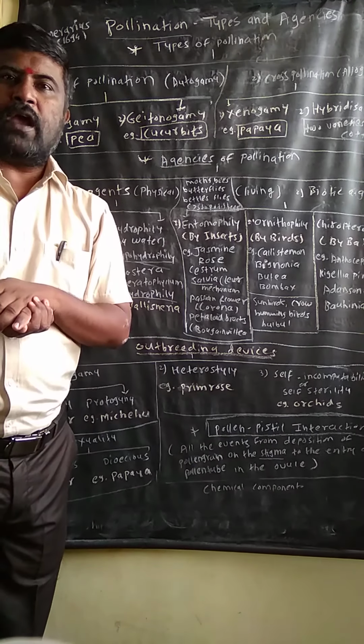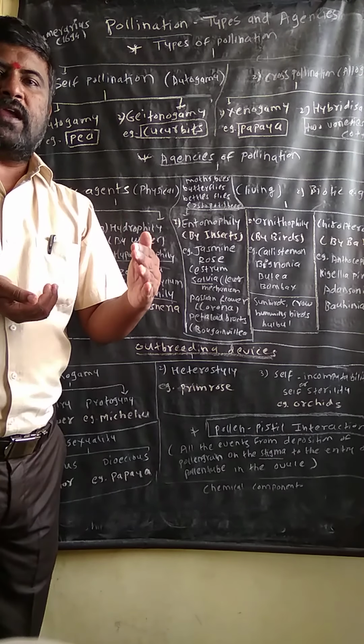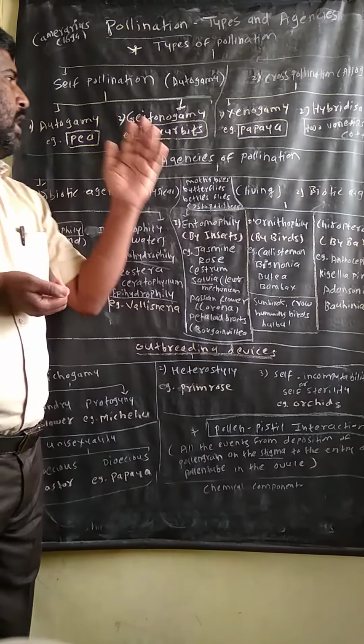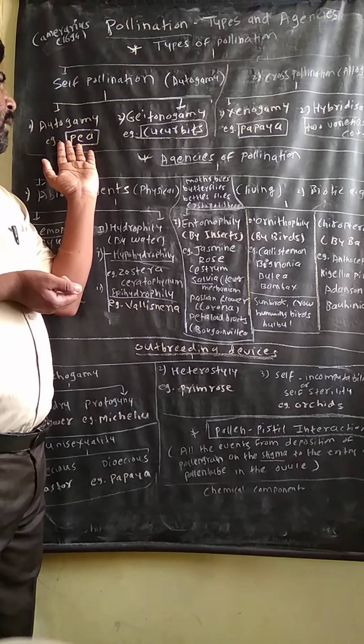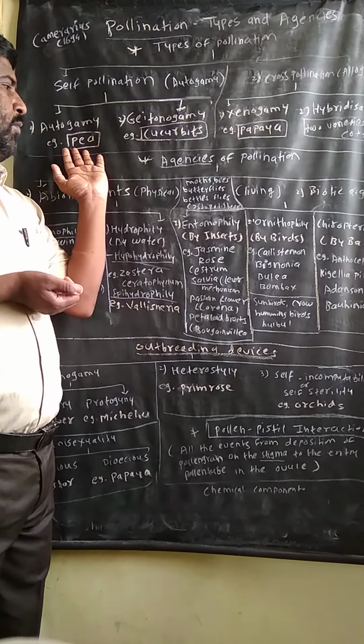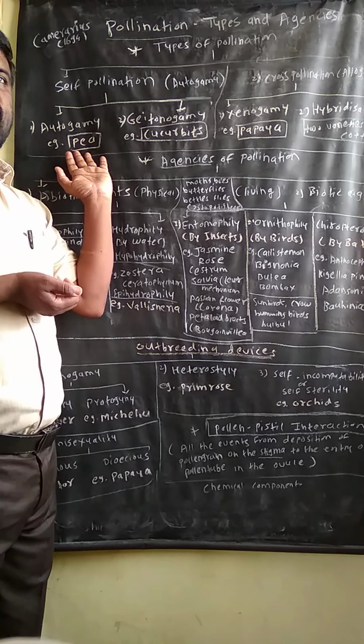What is meant by autogamy? The transfer of pollen grain from anther to the stigma of the same flower is called autogamy. The best example is the pea plant. Always remember this example for the exam.